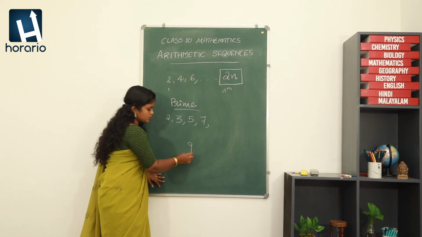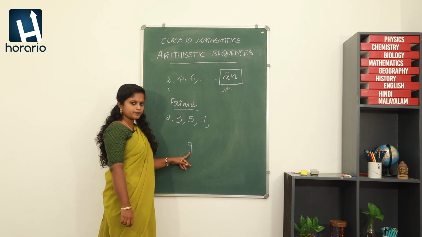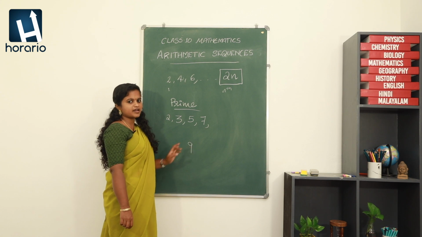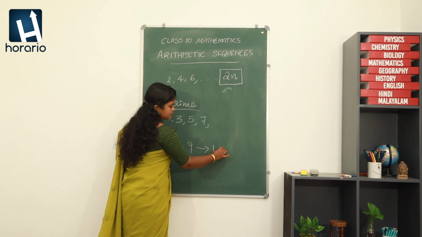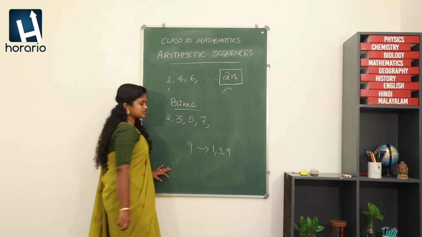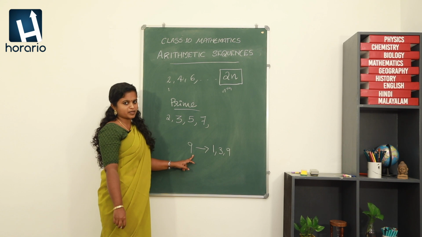For the number 9, 1 is a divisor, 3 is a factor, and 9 is a factor, right? So, 9 has 1, 3 and 9 as factors. So, we cannot say that 9 is a prime number, right?